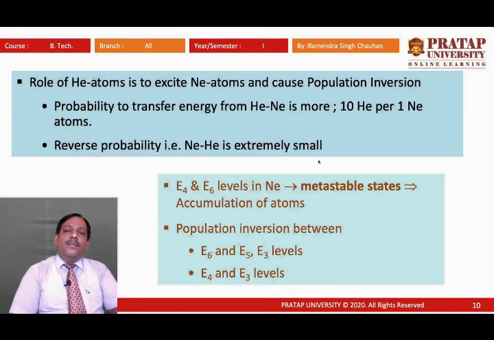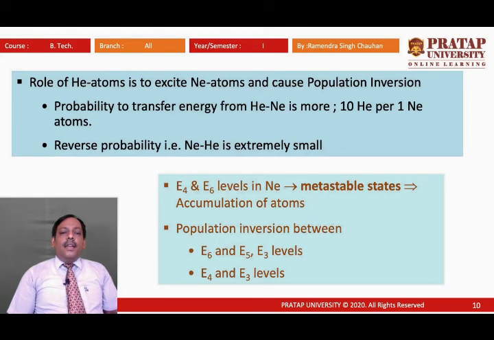Now here we can see that the role of the helium and neon atoms in the 10:1 ratio is to increase the probability of collision of helium atoms with the electrons, because helium atoms are lighter, so they get more acceleration, and those accelerated helium atoms collide with neon atoms, and neon atoms acquire energy from helium atoms and shift to their metastable state.